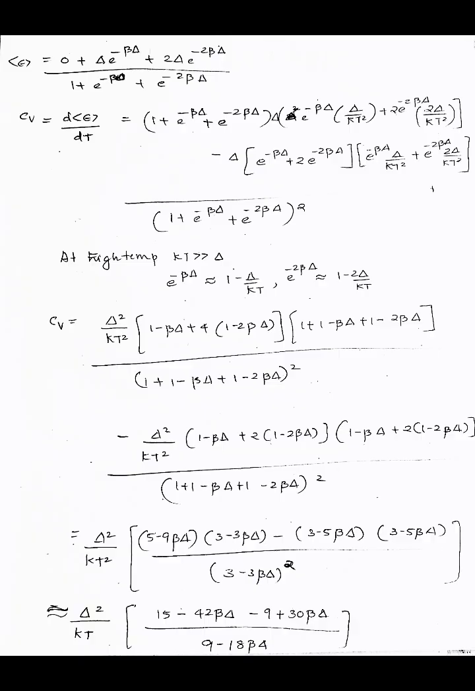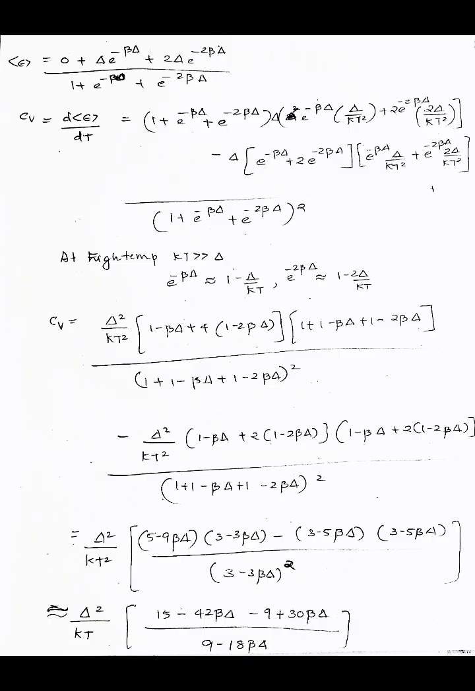This is equal to 1 plus e raised to minus beta delta plus e raised to minus 2 beta delta into e raised to minus beta delta into delta by kT square plus 2 e raised to minus 2 beta delta into 2 delta by kT square, minus delta into e raised to minus beta delta plus 2 e raised to minus 2 beta delta into e raised to minus beta delta into delta by kT square plus e raised to minus 2 beta delta into 2 delta by kT square, divided by 1 plus e raised to minus beta delta plus e raised to minus 2 beta delta the whole square.